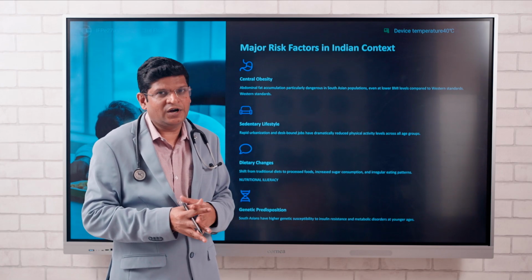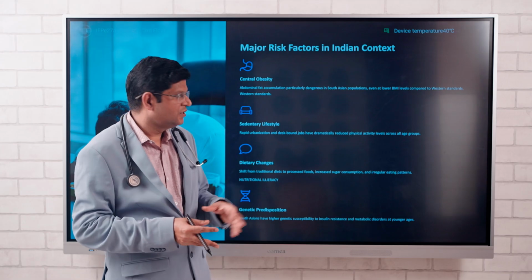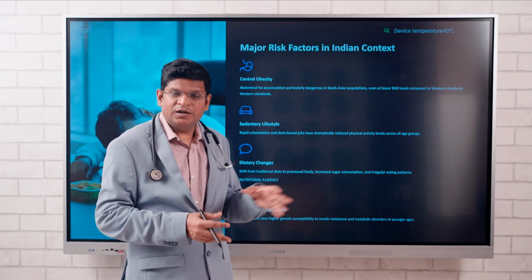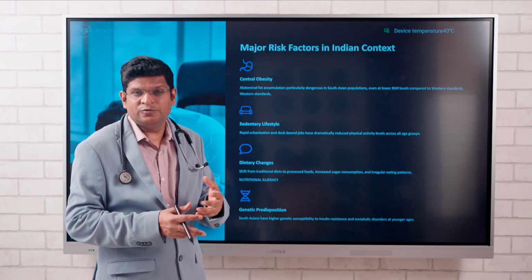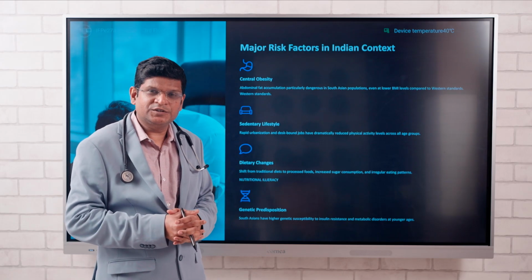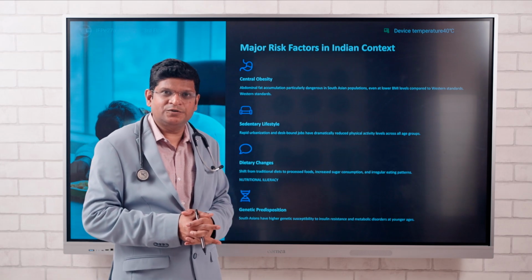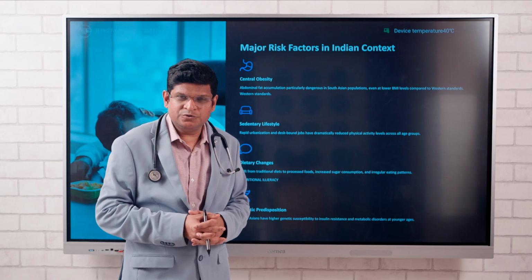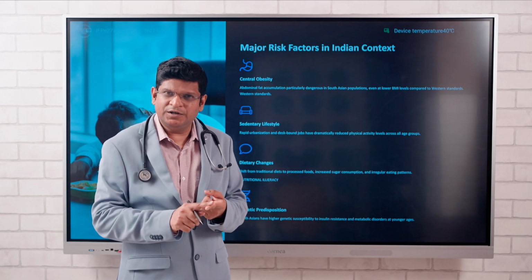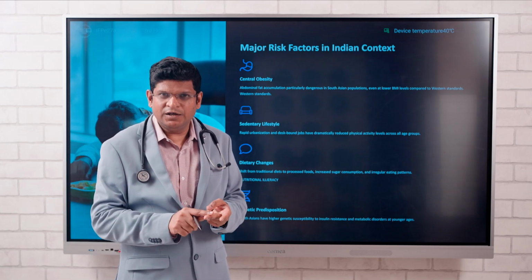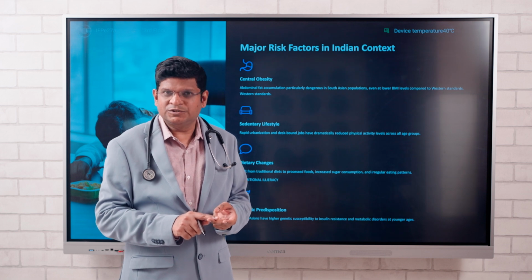Such patients have a higher risk of developing metabolic syndrome. Patients consuming unhealthy diets, processed fatty foods and fried foods, also have a higher risk. Some genetic predisposition is also found, but mostly it is a lifestyle disorder, because of sedentary lifestyle and unhealthy diet consumption patterns.